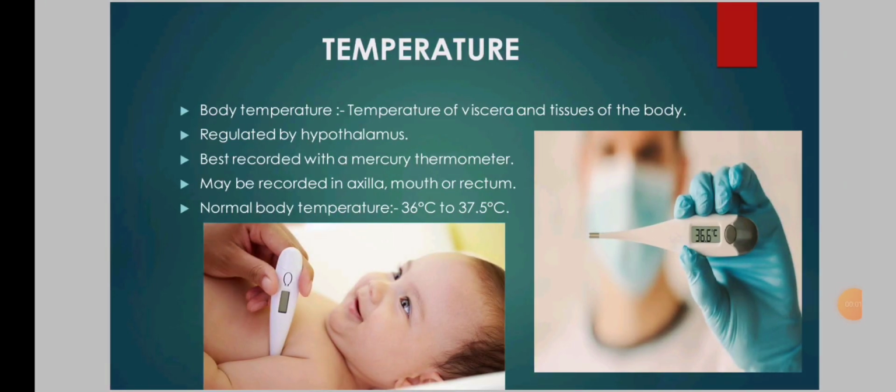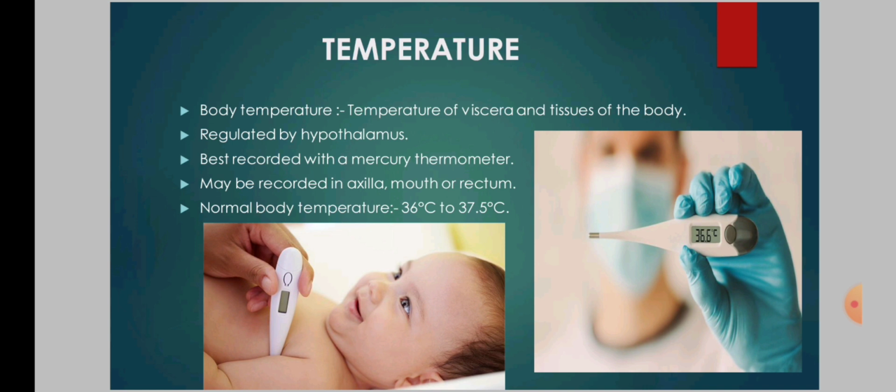Now, first of all, we need to know about the body temperature. The body temperature refers to the temperature of the viscera and tissues of the body. It is kept within the normal level by maintaining a balance between the heat gain and heat loss, which is regulated by the hypothalamus. The body temperature is best recorded with a mercury thermometer, which should be kept in position for about a minute. Usually, temperature is recorded in the axilla.